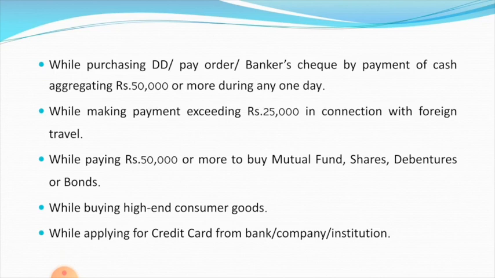Or while making payments exceeding 25,000 in connection with foreign travels. If you are booking a ticket for foreign travels which crosses 25,000 rupees, you have to give your permanent account number. Or while paying rupees 50,000 or more to buy mutual funds, shares, debentures or bonds, or while buying high-end consumer goods, or while applying for a credit card from a bank, company, institution, etc., you have to quote your permanent account number.